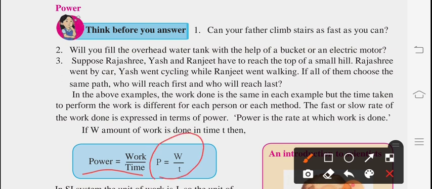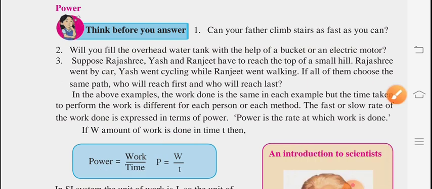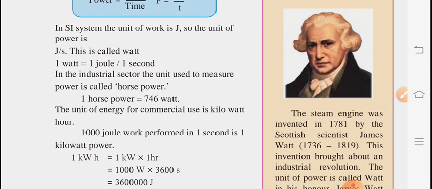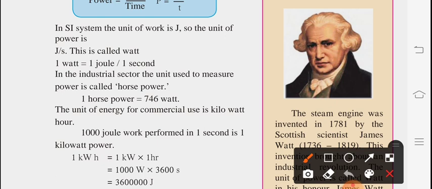So hence we can write power as work upon time. P represents power, W represents work, and T is for time. Hence P is equal to W upon T. P is the power, W is the work done, and T is time. In SI system, the unit of work is joule. So the unit of power is joule per second, and this is called watt. 1 watt is equal to 1 joule upon 1 second.